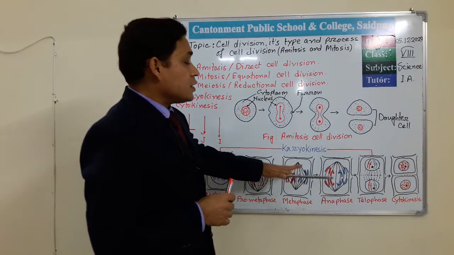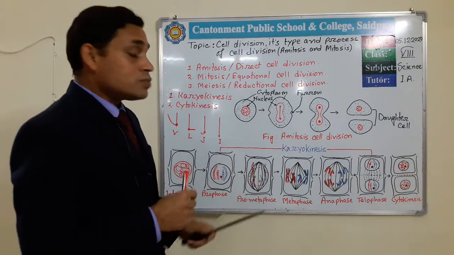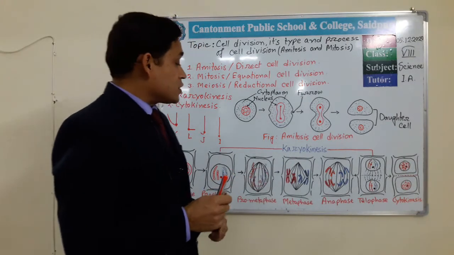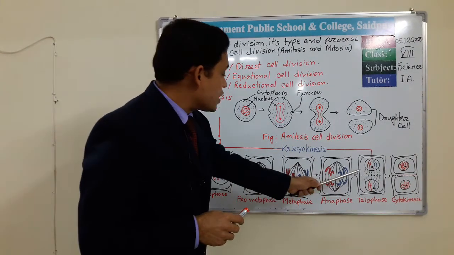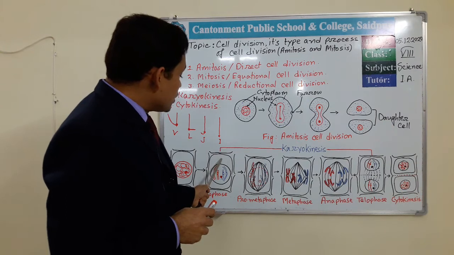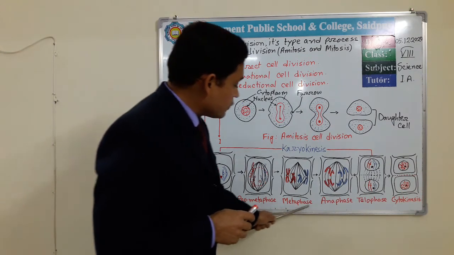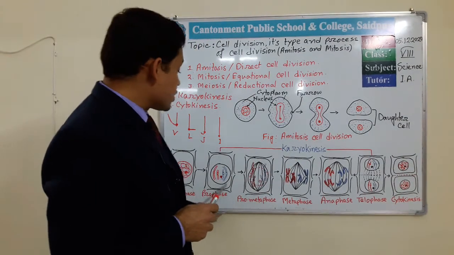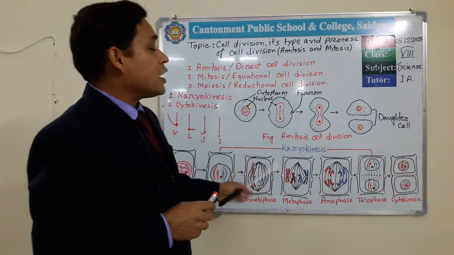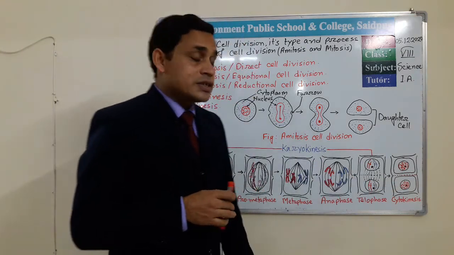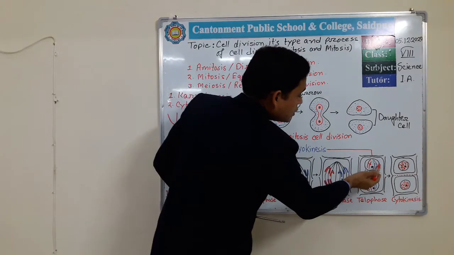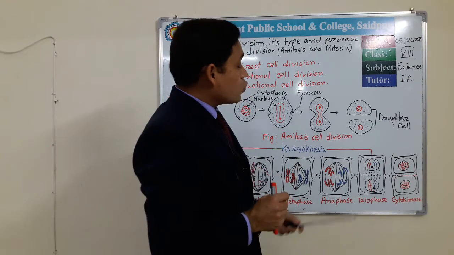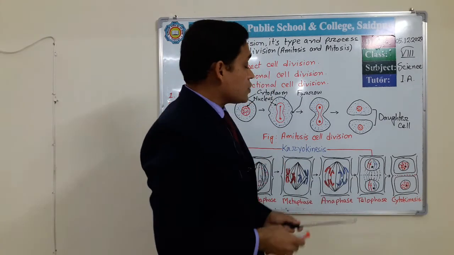So in this division, the nucleus and chromosomes are both divided once. This type of division is known as mitosis cell division, and as the nucleus divides here, we include these 5 phases: prophase, prometaphase, metaphase, anaphase and telophase as karyokinesis. So karyokinesis takes place through these 5 steps, and last of all, this is cytokinesis. You know, these are 2 nuclei, but the 2 nuclei are present in a single cell.